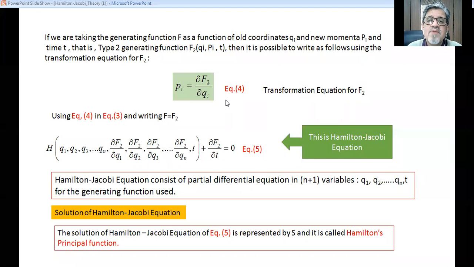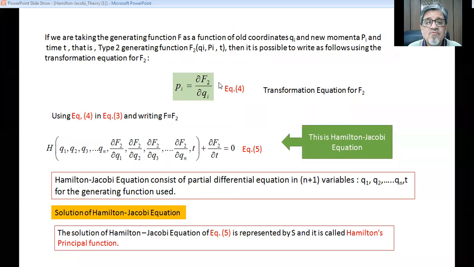Again, we remember the transformation equation for the F2 generating function, which we have already derived in our earlier lectures. So Pi is equal to del F2 by del Qi. This is the transformation equation for F2.